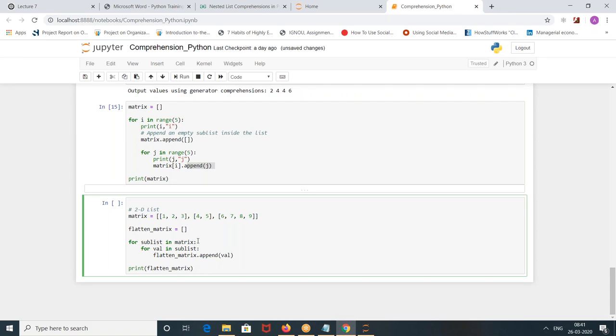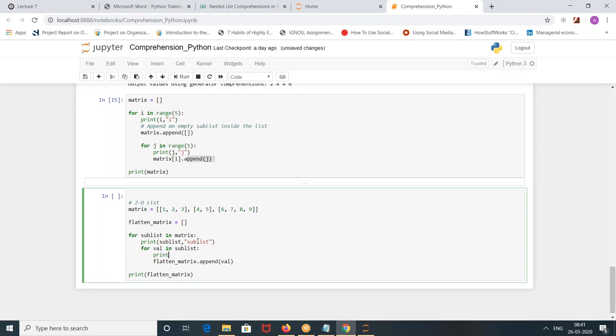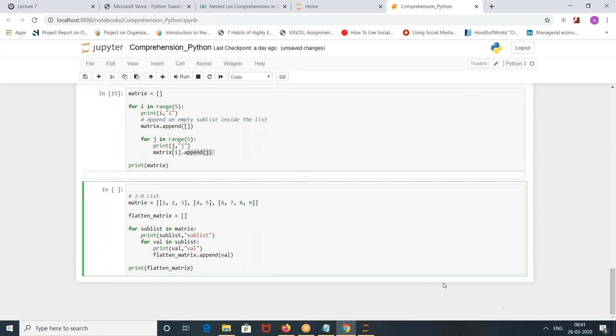Okay. So below there. So yeah. Print sublist. And below there, yeah, print val, so that we would be knowing what we are doing. Okay, anything that you want me to print? Nothing?